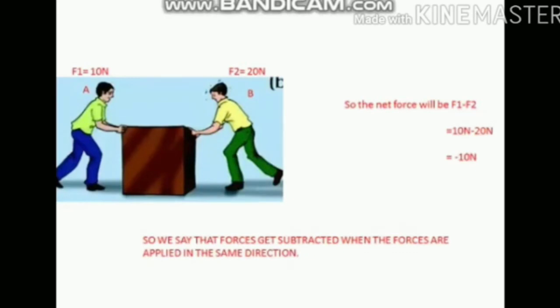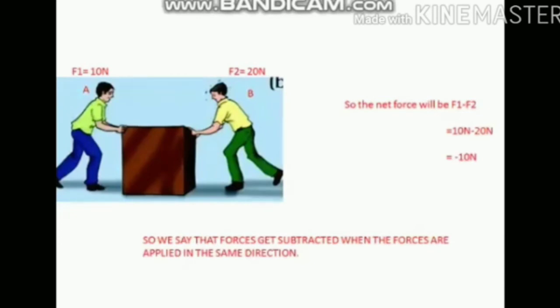When A is applying force on the box, it tends to move a little bit. But at the same time, B is also applying force. So how do we know how the box will move? So the box will move as per the greater force. Here in this case, F1 is smaller force and F2 is greater force.